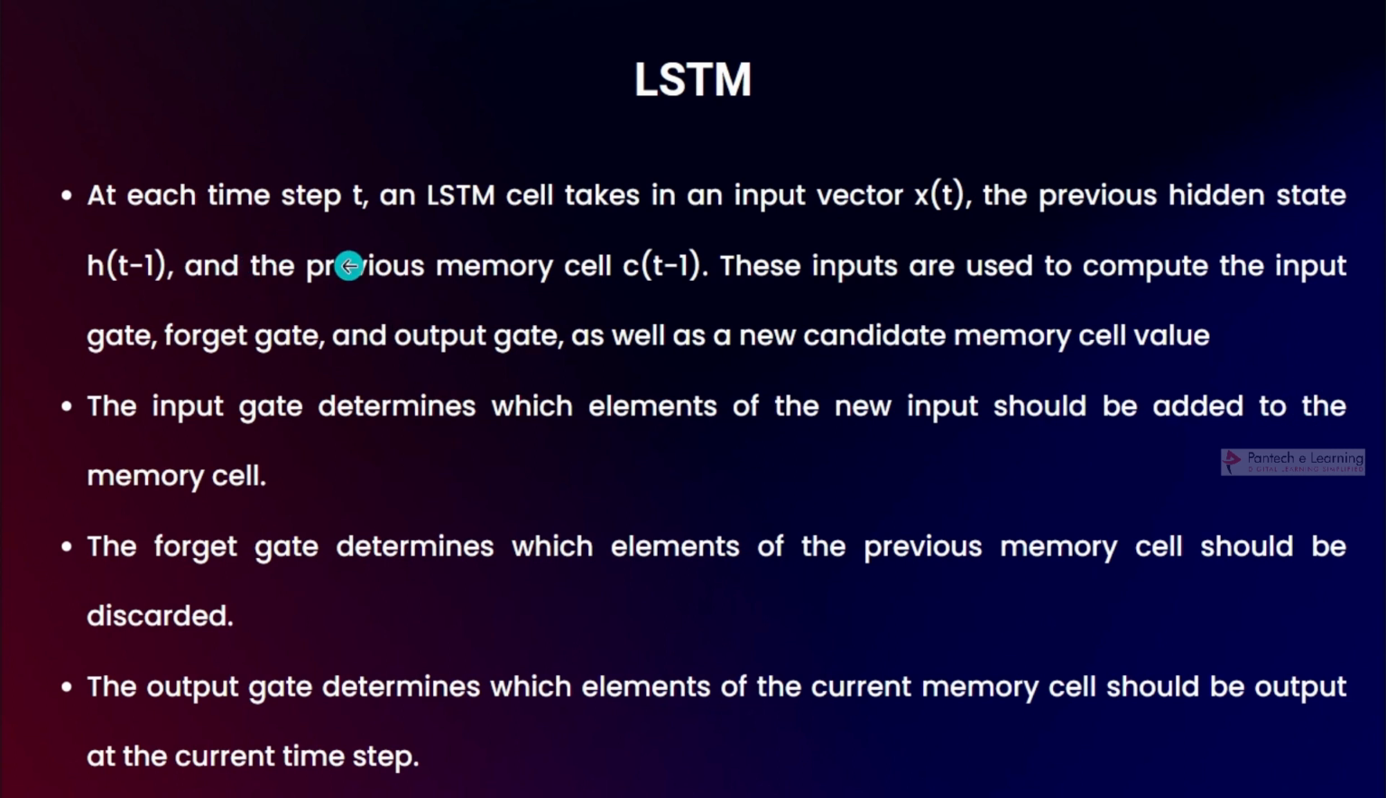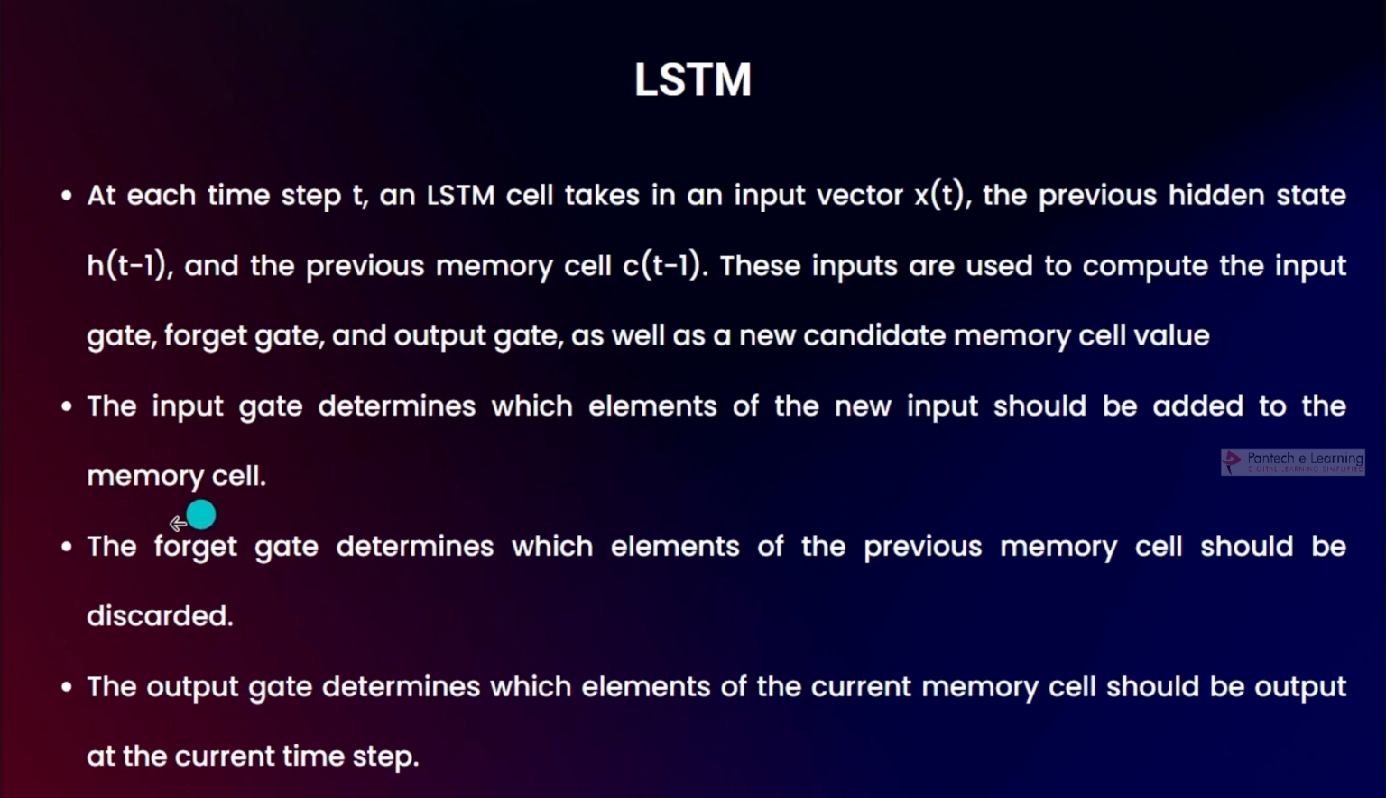At each time step t, an LSTM cell takes in an input vector x of t, the previous hidden state h of t minus 1, and the previous memory cell. Whenever LSTM takes an input vector, along with that it takes the hidden state and the memory cell of the previous step. These inputs are used to compute the input gate, forget gate and output gate, and they determine what the value of the output should be. The input gate determines which elements of the new input should be added to the memory cell.